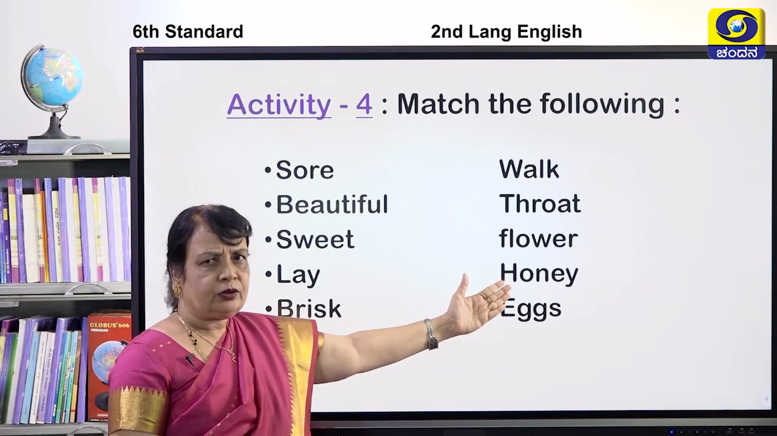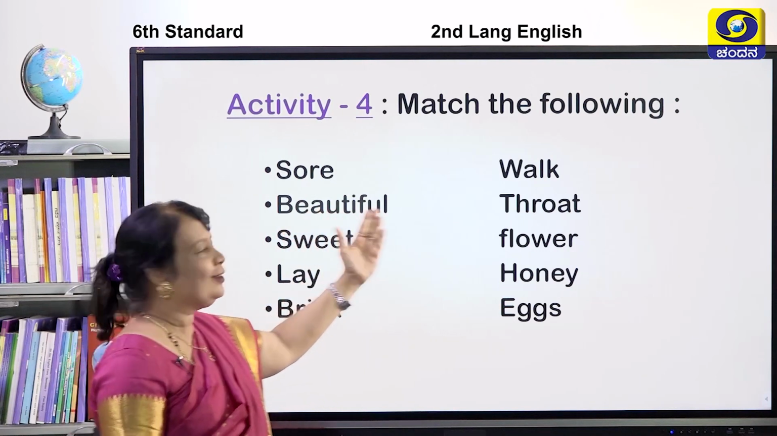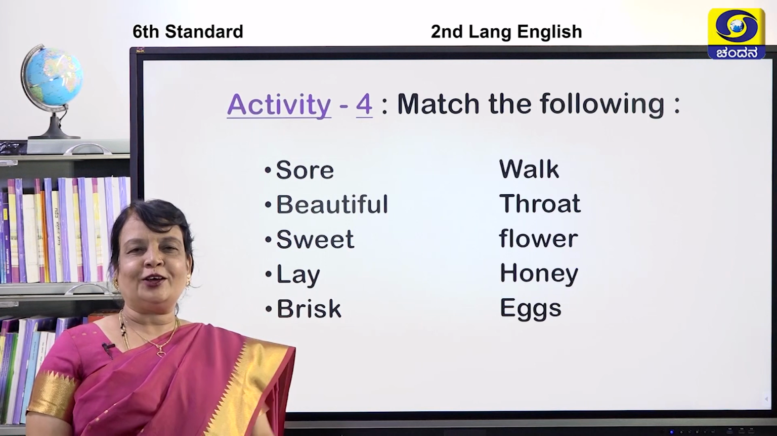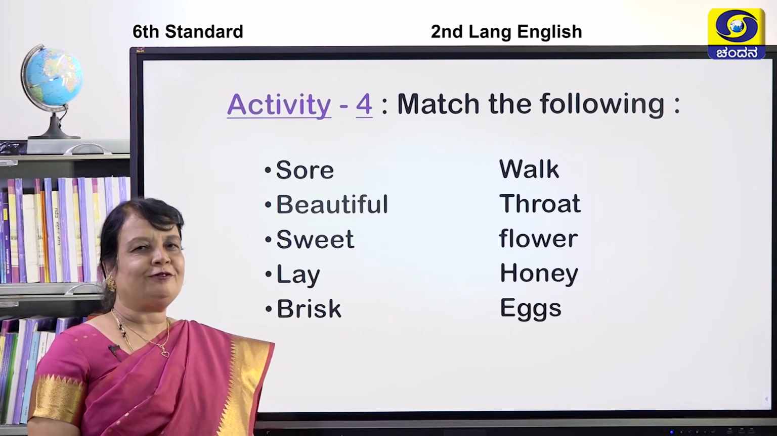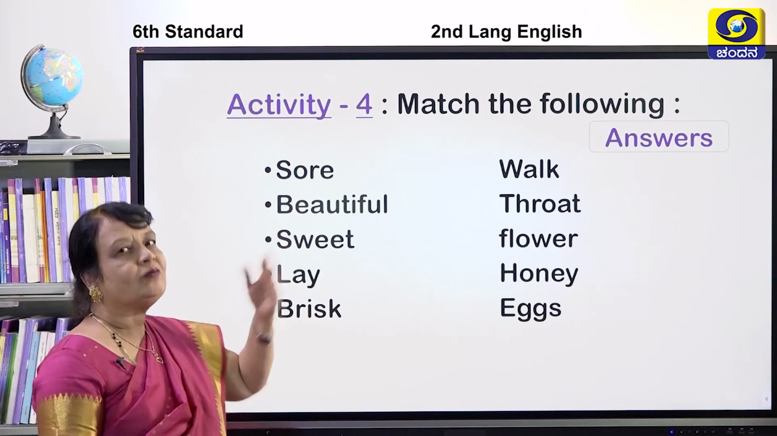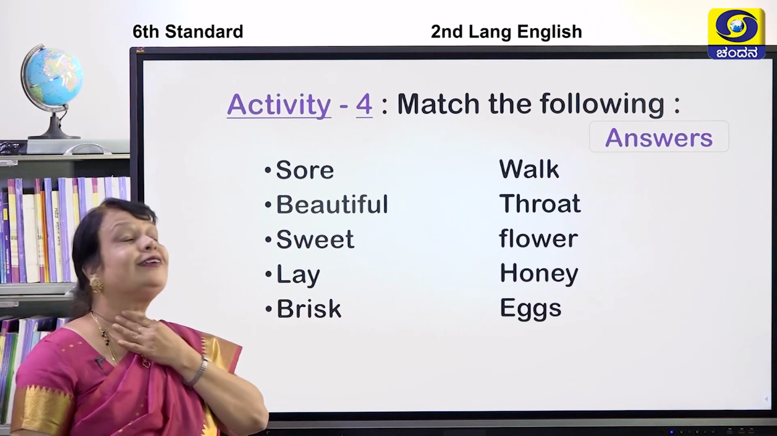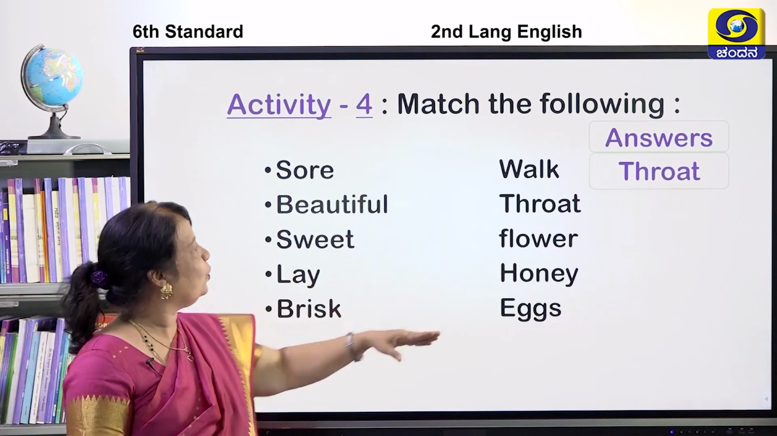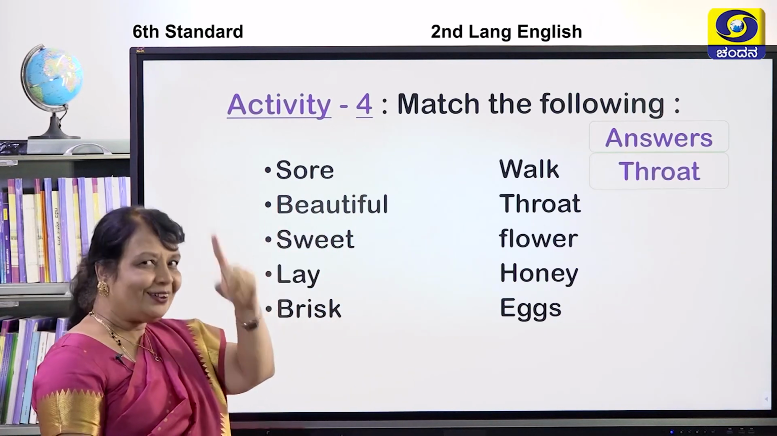Is it honey? No, beautiful is flower. Did you get all? Very good. Wonderful. Okay, now we'll just have a look at the answers. Soar. Good. It is throat. Beautiful. Very good, children.